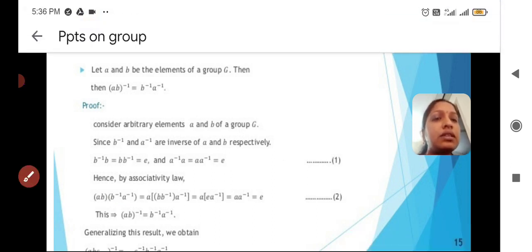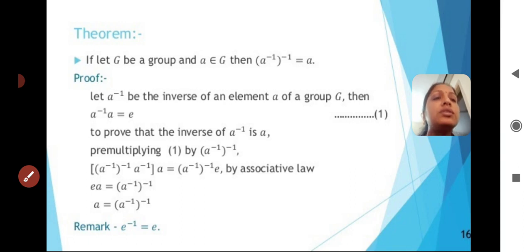this is nothing but the reverse rule. After the reverse rule, one more important theorem. What is our theorem here? Let G be a group and A belongs to G, then (A inverse) whole inverse is equal to A. From this statement, can I say like this, the inverse of A inverse is equal to A. Right? So we can say the inverse of A inverse is nothing but A. That is the statement here.